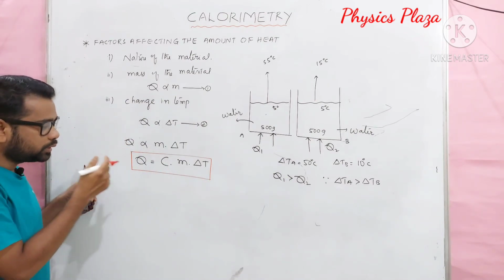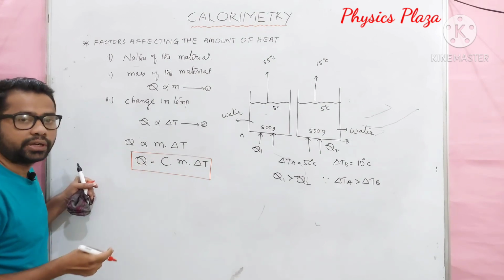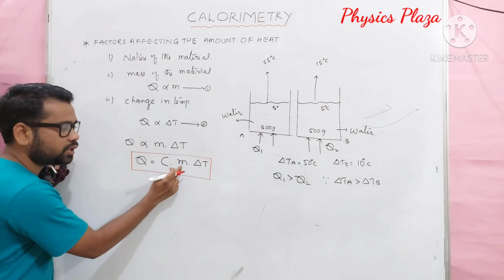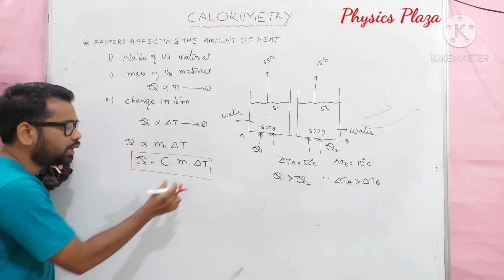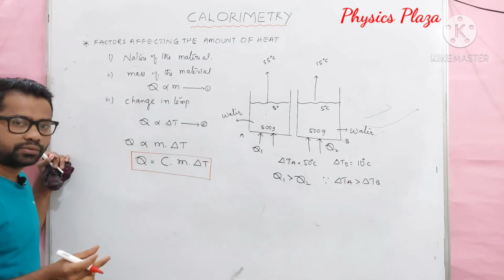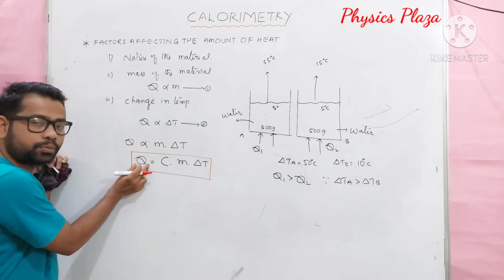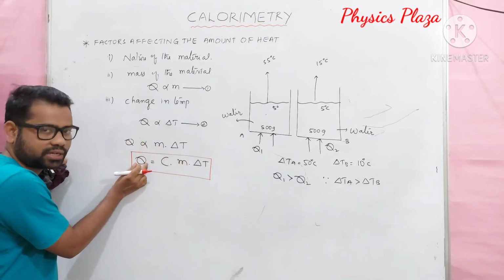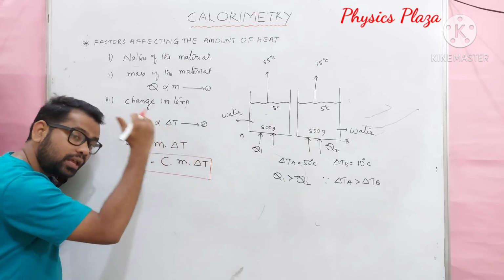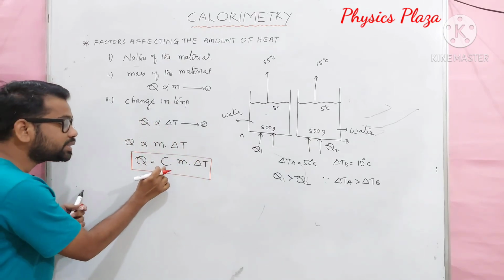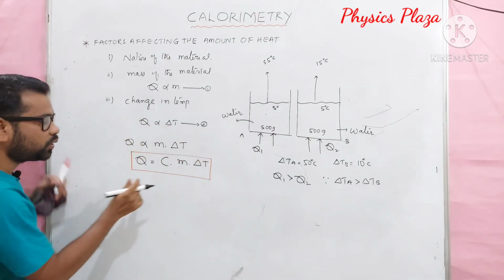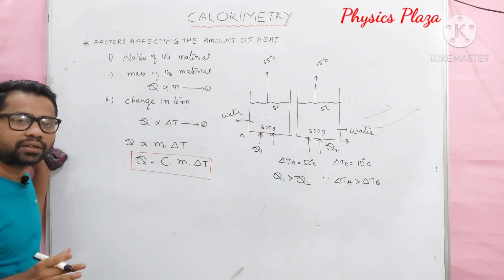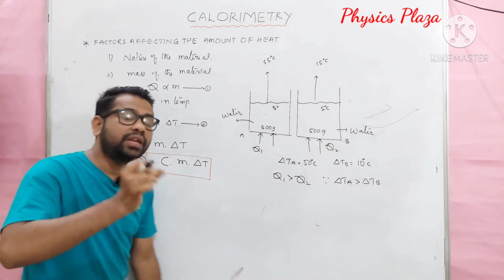Before going to learn that, let us see what are the terms involved in it. Children, here Q is the amount of heat absorbed or rejected, M is the mass of the material, and delta T is the change in temperature. When Q is heat absorbed, then delta T will be rise in temperature. If Q is heat rejected, then delta T will be fall in temperature. Then what about C here? Children, here C is called specific heat capacity. It's very important.